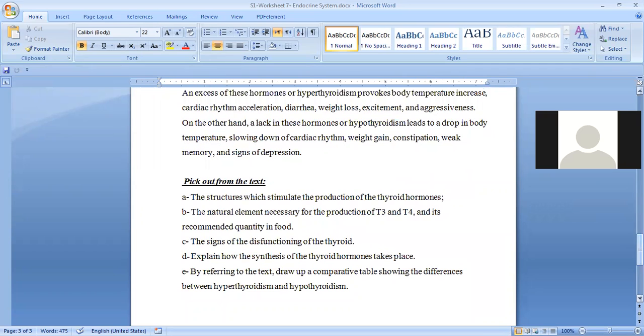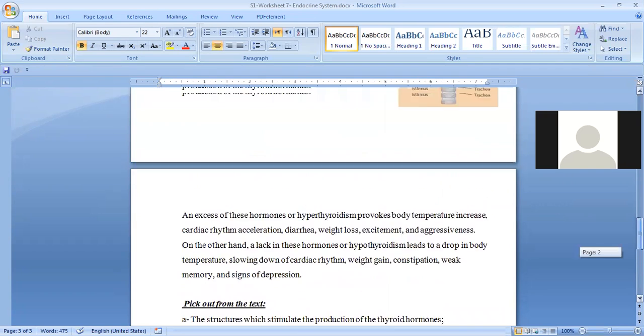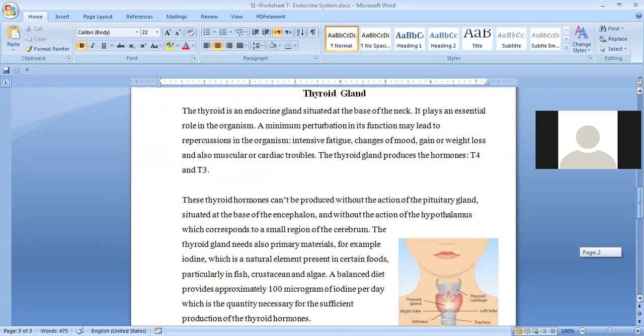Pick out from the text the signs of the dysfunctioning of the thyroid. The thyroid has a problem. What are the signs of this dysfunctioning of the thyroid gland? Let's move now to Kamil. Kamil, what do you think about this? What are the signs of the dysfunction of the thyroid gland?